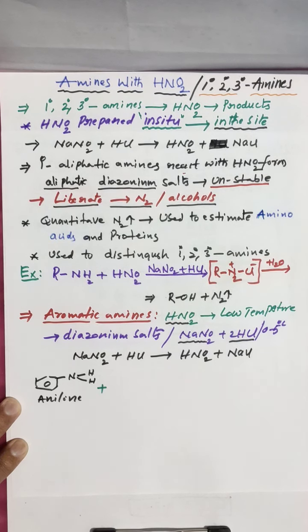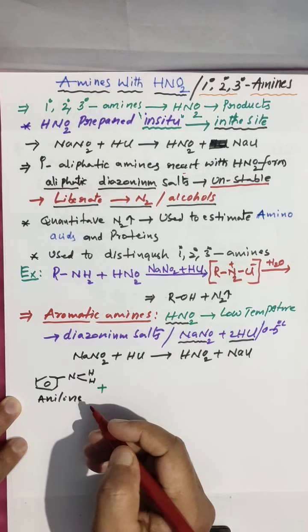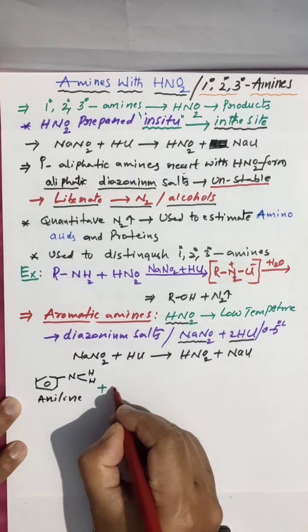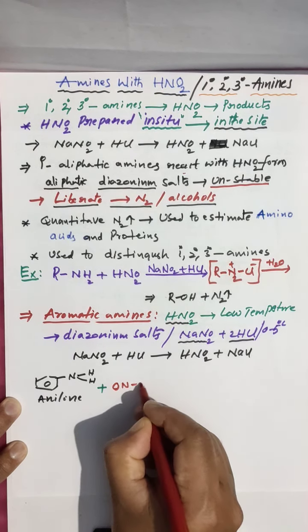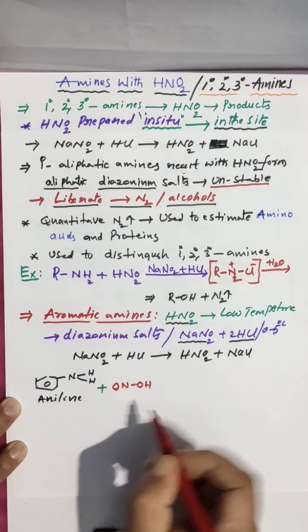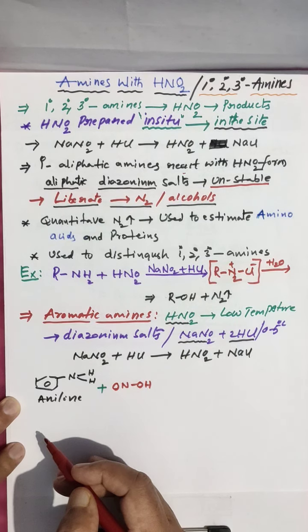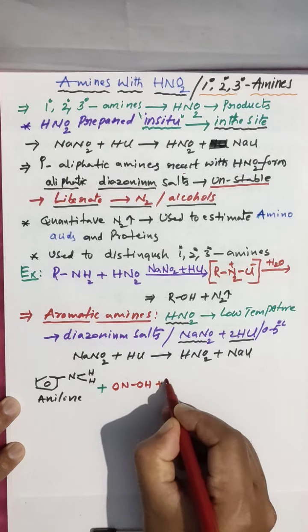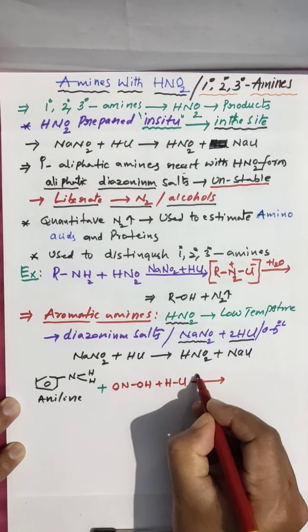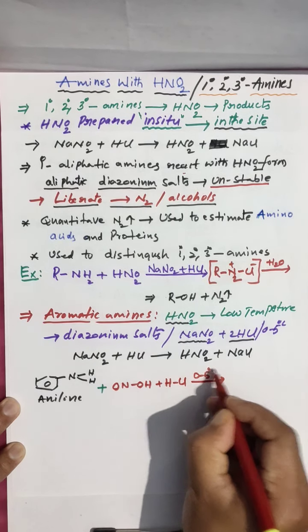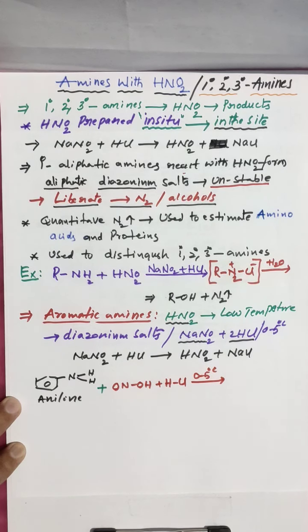For reaction convenience, I am splitting HNO2 like this: ON, OH. Am I right? Plus HCl, at 0 to 5 degrees Celsius temperature.